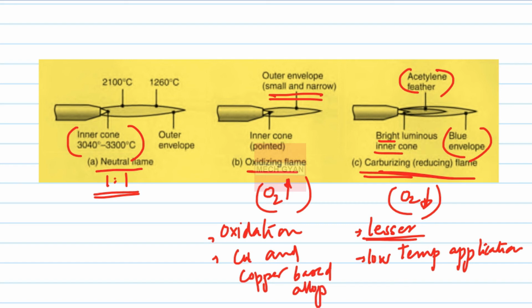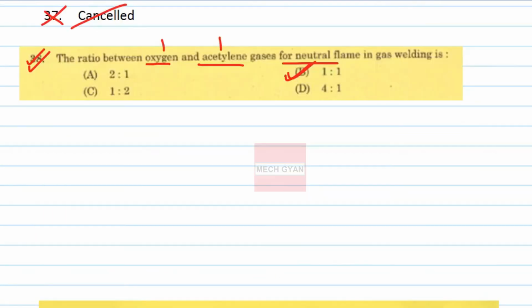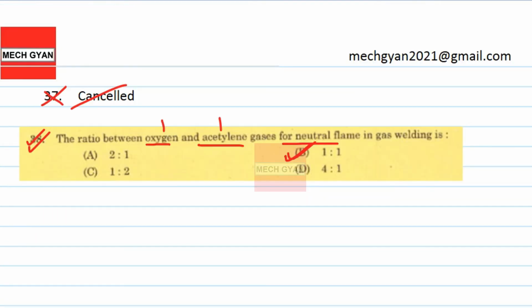So our option is neutral flame, in which the ratio between oxygen and acetylene gases is 1:1. Option is B.